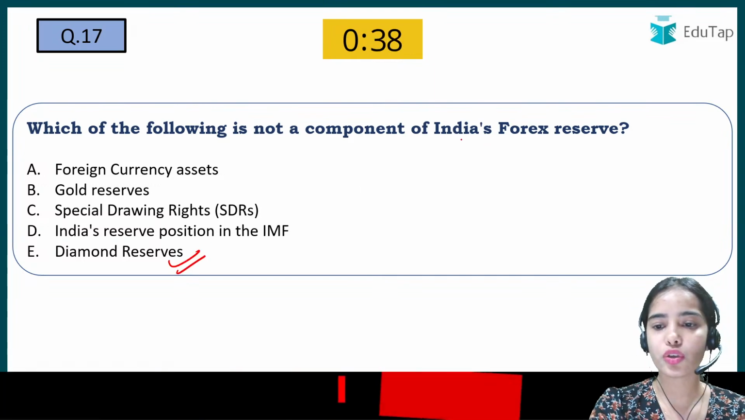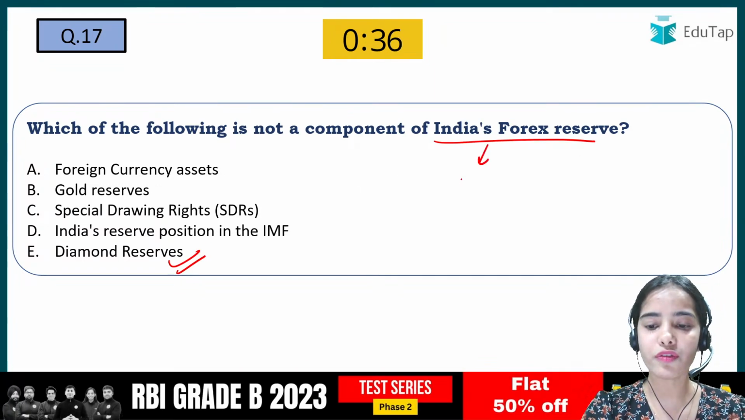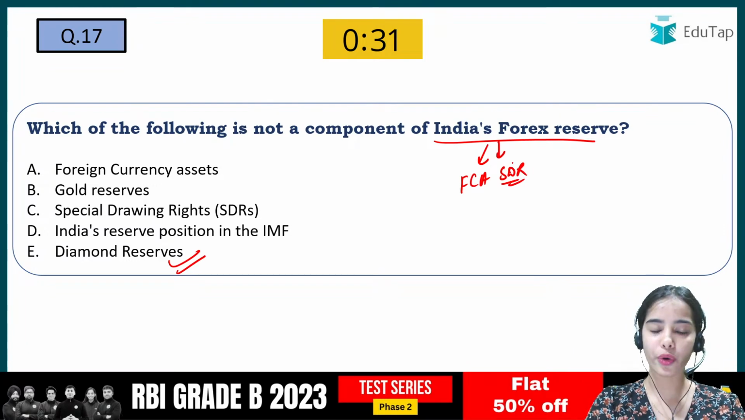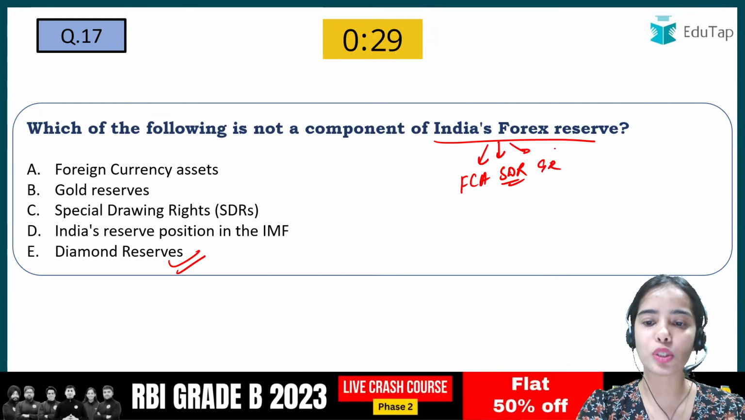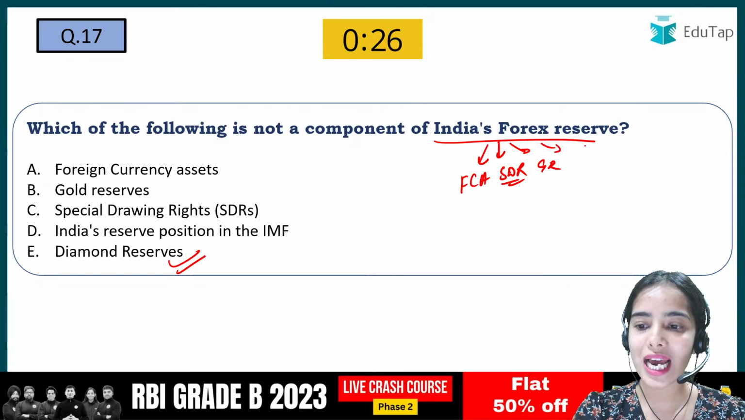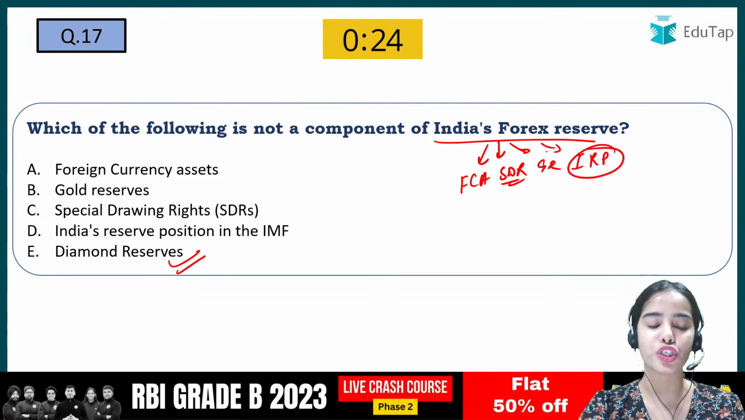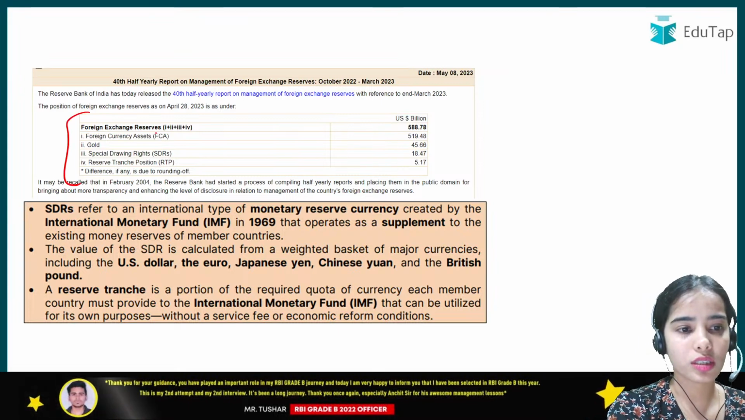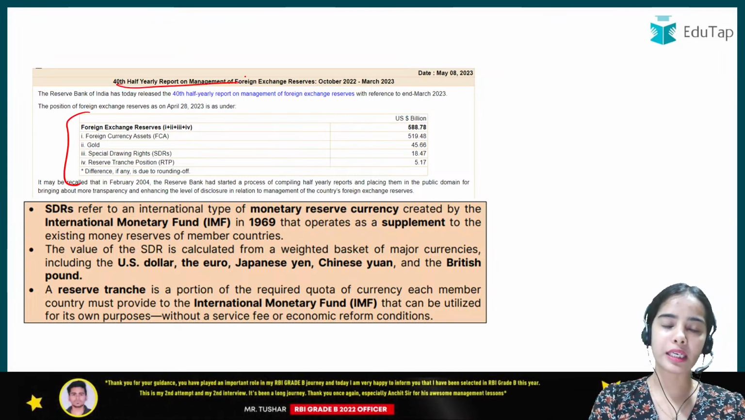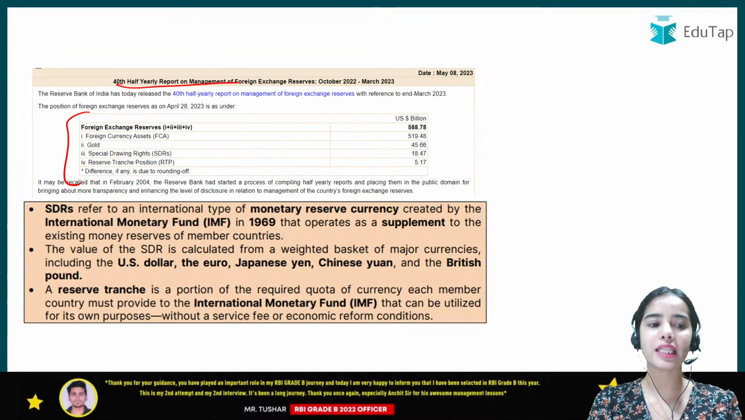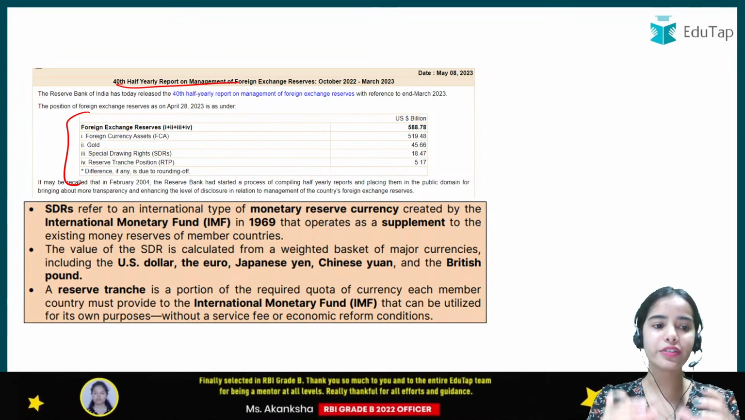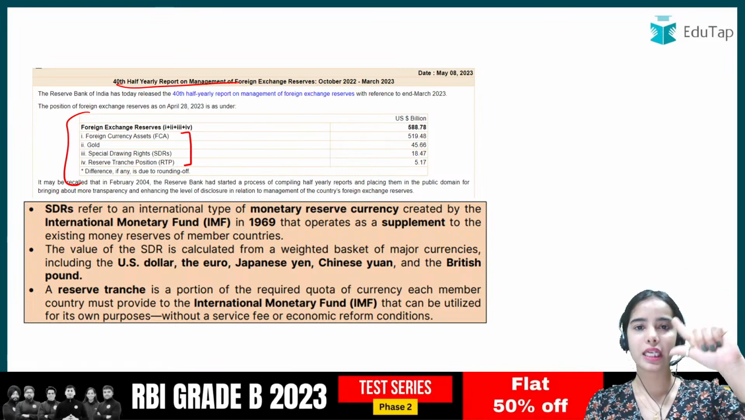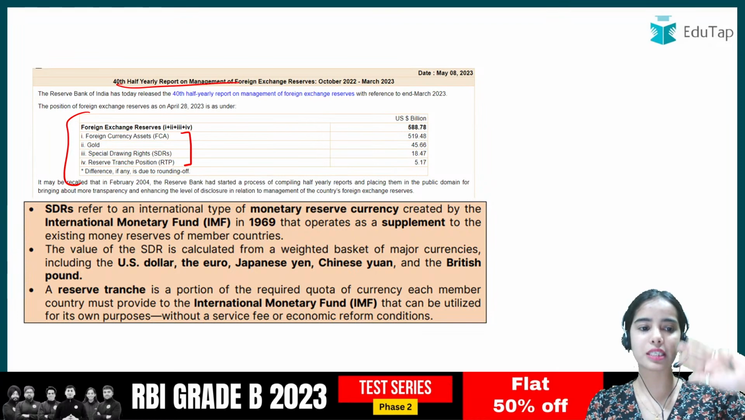That is correct. India's foreign exchange reserve consists of the foreign currency asset, the SDR, that is the special drawing rights, the gold reserves, as well as India's reserve position in the IMF. The SDR was in the report that was recently released, and that's why you need to have the basic understanding of what the foreign exchange reserves consist of. They consist of four important things: the foreign currency asset, the gold, the SDR, and the reserve tranche position.